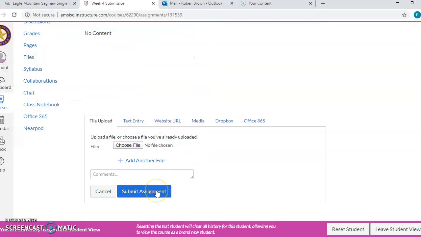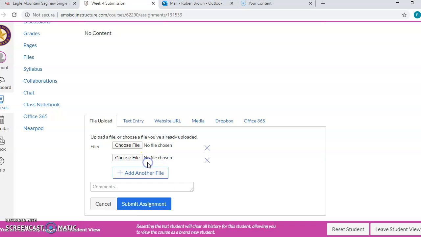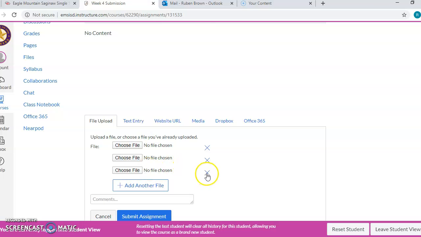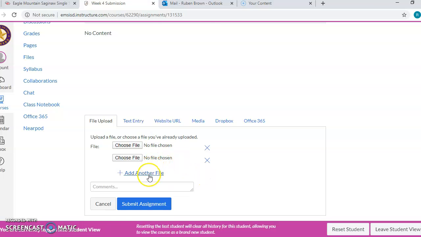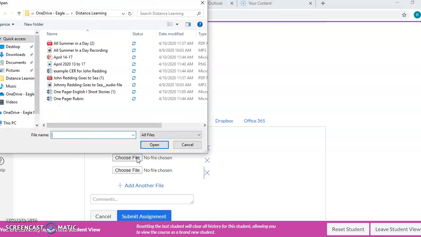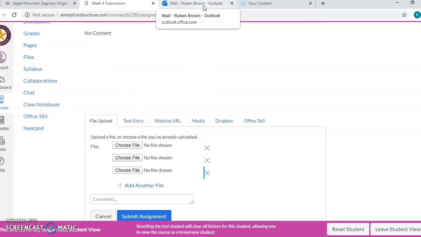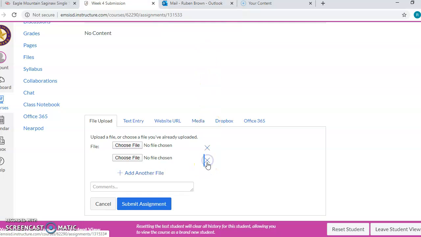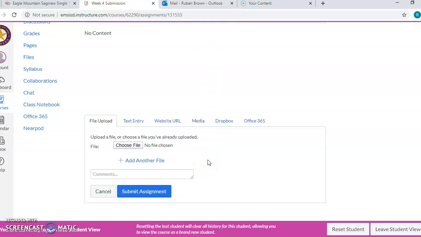But some of you are going to have multiple documents. You're going to have your CER and your one-pager. When you have multiple documents, all you have to do is hit this button that says Add Another File, and you follow the exact same process. Okay? You can put as many as you need in here, and you just choose the file and upload it for each one of your additional files. It's pretty simple. That's all you really need to do this week.